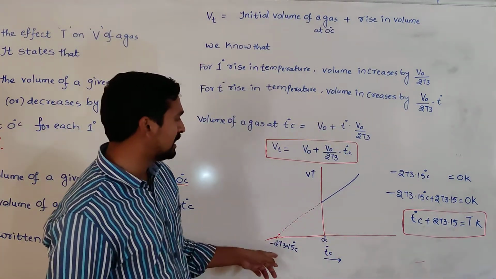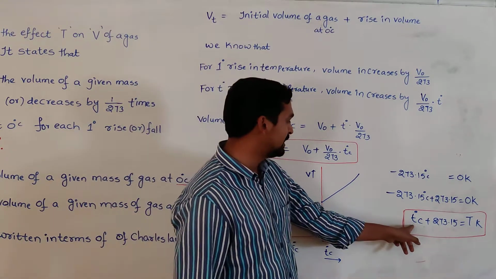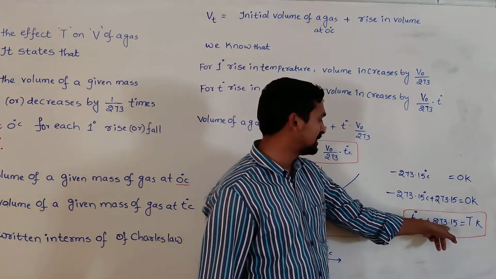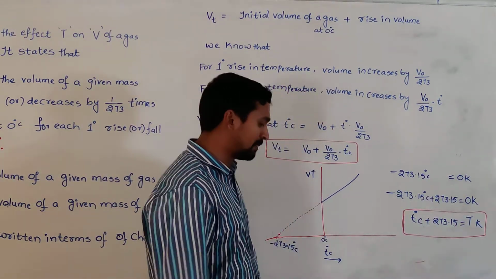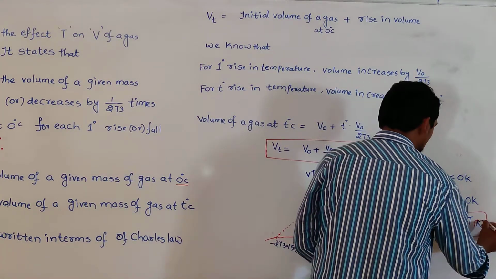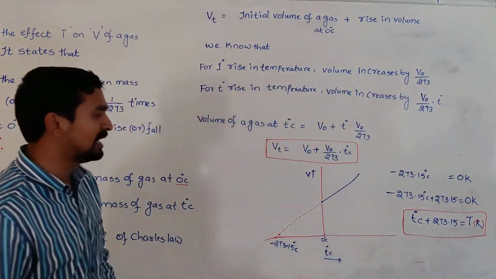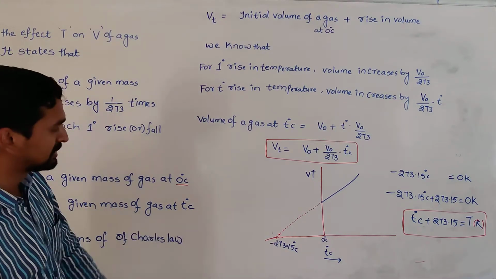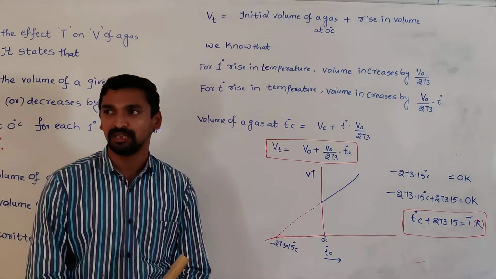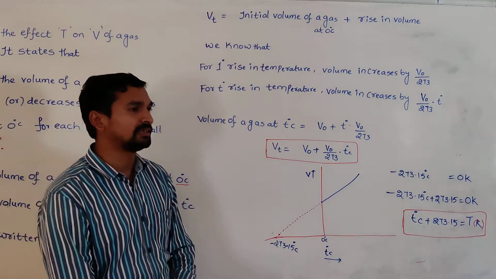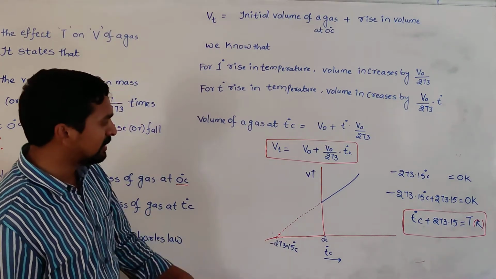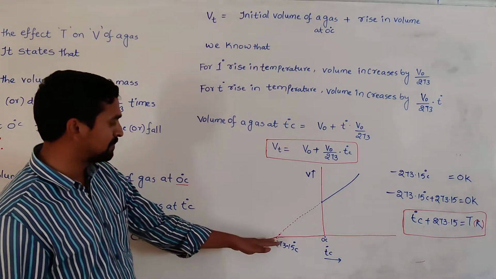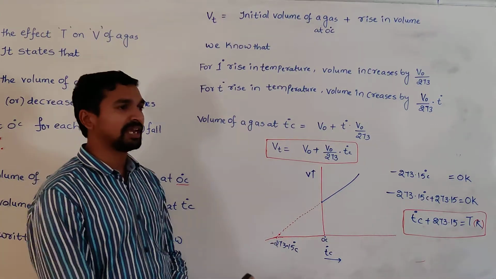This was studied by Lord Kelvin from Charles law, and so we get the least possible temperature where the volume of the gas becomes zero.